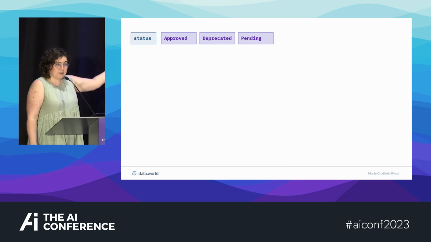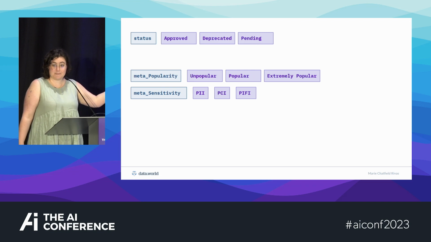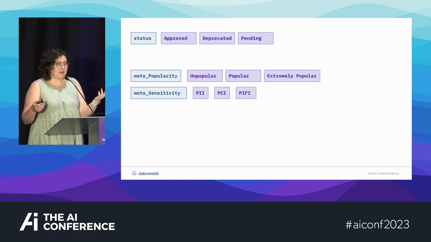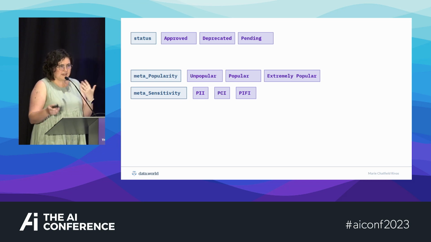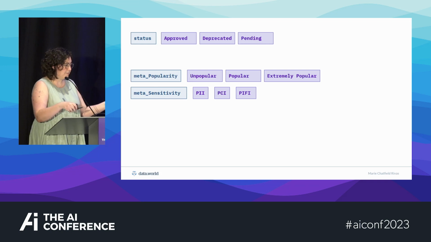So we have standard filters like status, and then we have our customer specified filters, like in this case, it might be popularity and sensitivity. In my case, it would probably be like recipe rating, recipe difficulty, any of those other things specific to the domain of the data catalog.